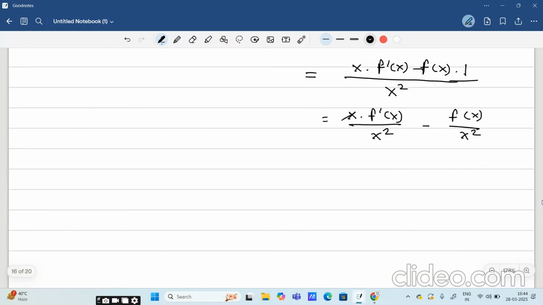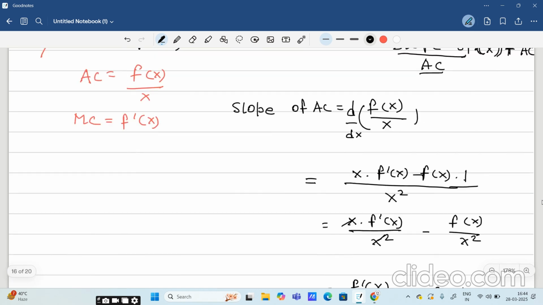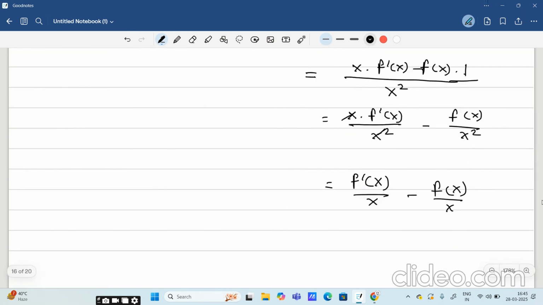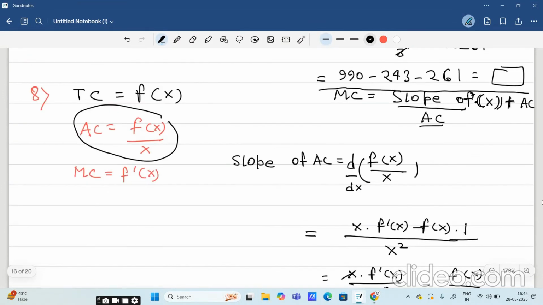So if I cut this x with this x square, it will be f dash x by x minus function of x by x. Now if you see, this function of x by x is what? It is our average cost. And f dash x is what? This is our MC. So this is MC by x minus average cost, right?